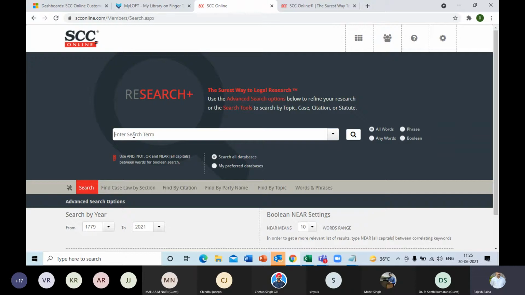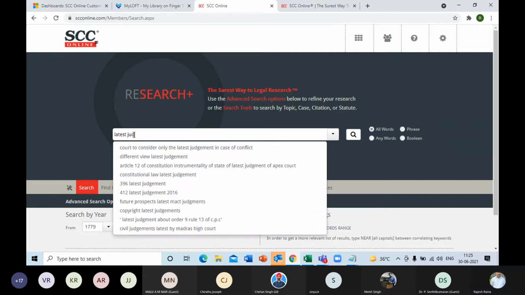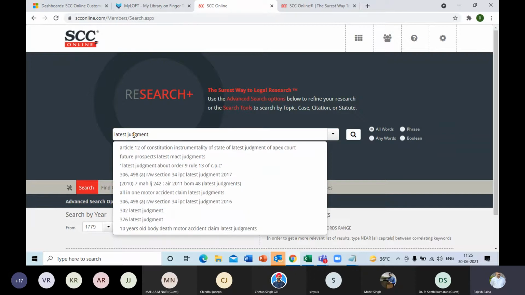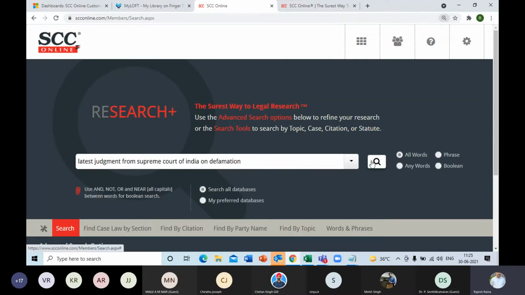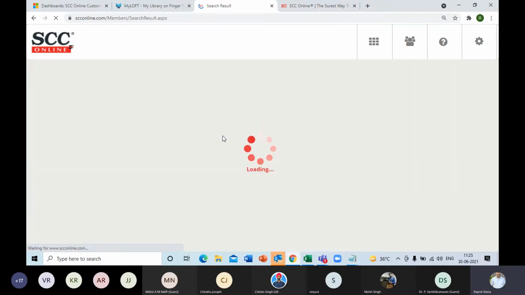So if I'm looking for the latest judgment from, let's say, the Supreme Court of India, I'll just enter the entire sentence like this. After that, I'll just start the search, right? And what we are expecting now is the latest judgment from the Supreme Court of India on defamation.